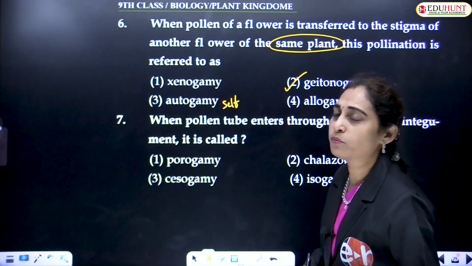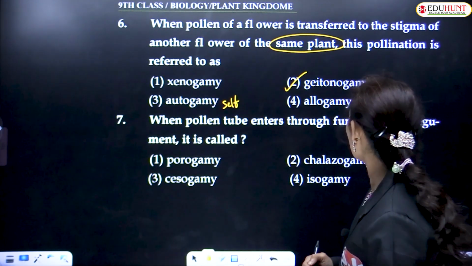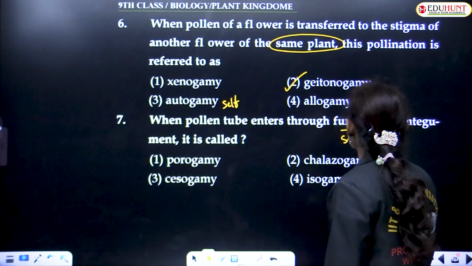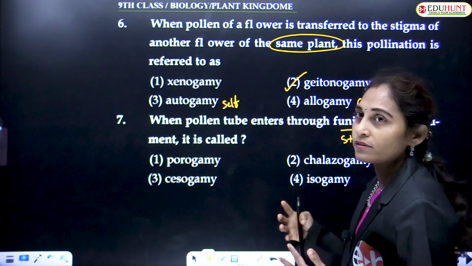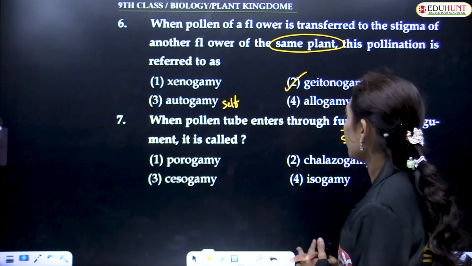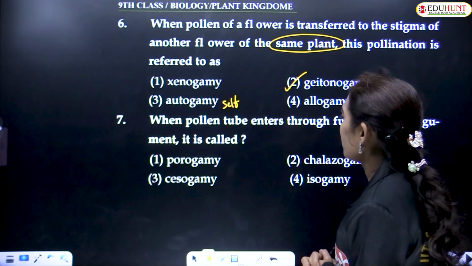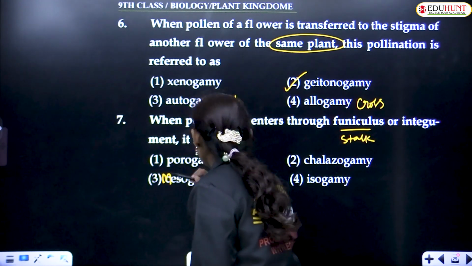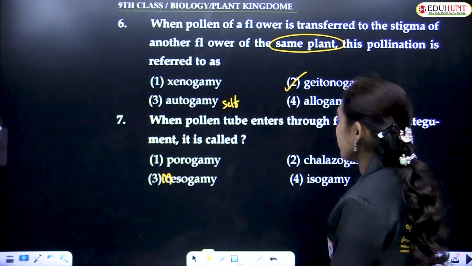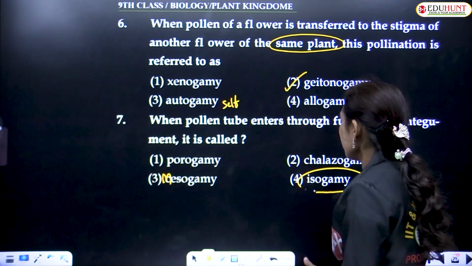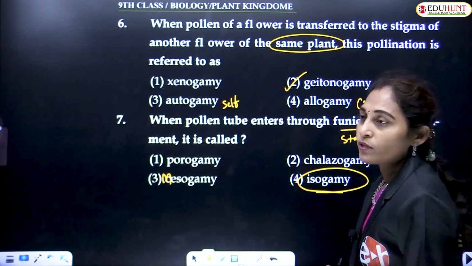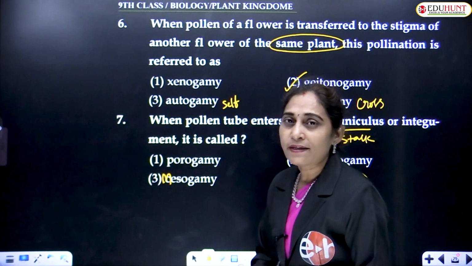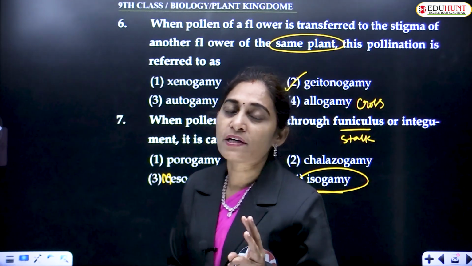When the pollen tube enters through the funiculus, the stalk of the ovule, or the integuments, it is called mesogamy. The options are porogamy, mesogamy, chalazogamy and isogamy. Isogamy is not the entry of the pollen tube. For the sake of fertilization, the pollen tube may enter from three different directions.